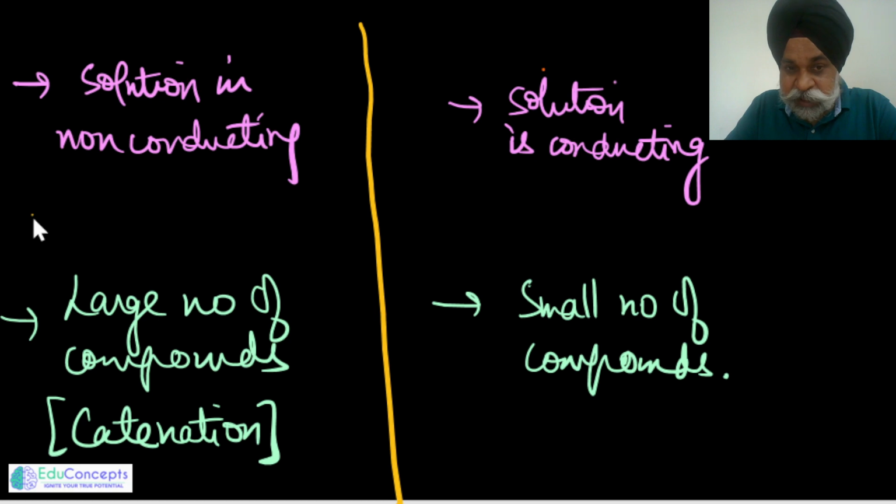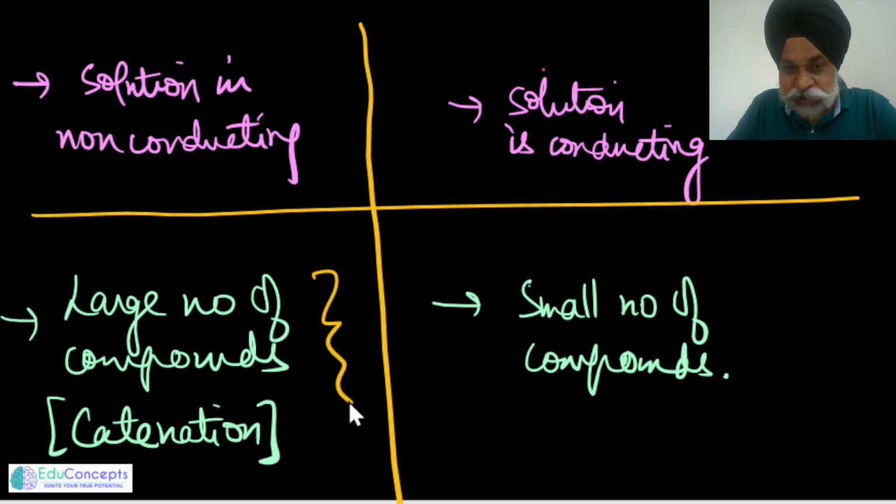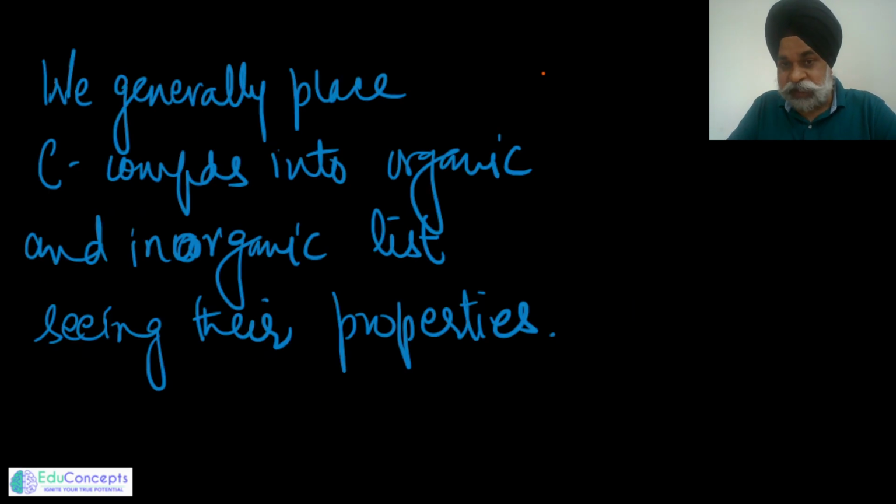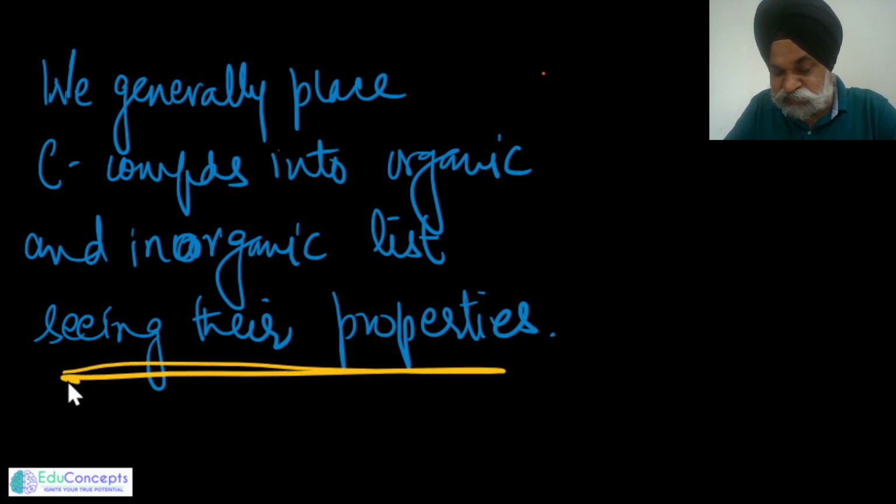And lastly, organic compounds have the uniqueness that they exist in a large number of ways. They can exist in a number of ways because they show catenation. This particular discussion we will do in the next session. And inorganic compounds are small in number. So what basically have we derived here? We generally place carbon compounds into organic or inorganic lists by seeing their properties where we do not get the basic definition. Where we are struggling to address whether it is organic or inorganic, then we have to go for the properties. So this you always have to keep in your mind.